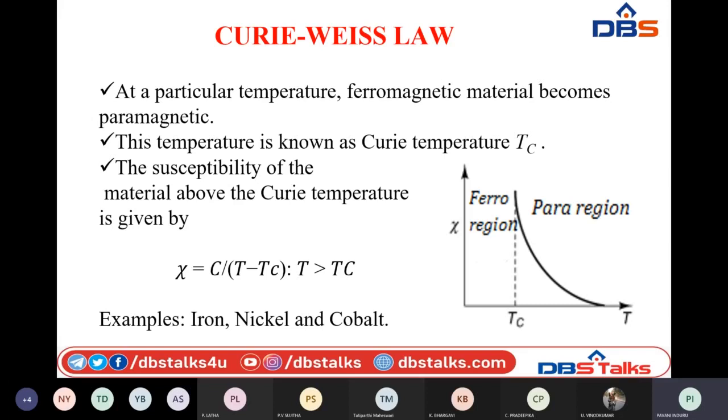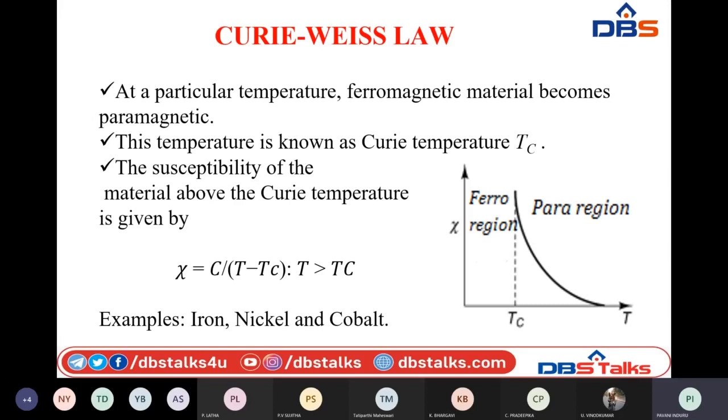So the susceptibility of the material above the Curie temperature is generally given with the help of the law known as Curie-Weiss law. So here chi equals C by (T minus Tc), where T is greater than Tc. Okay. So that means here also susceptibility is inversely proportional to the temperature.